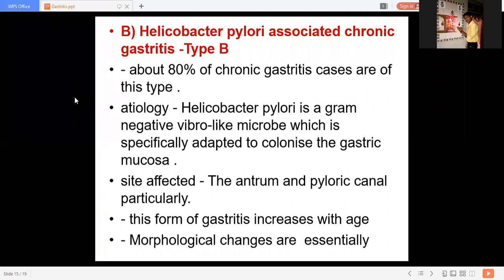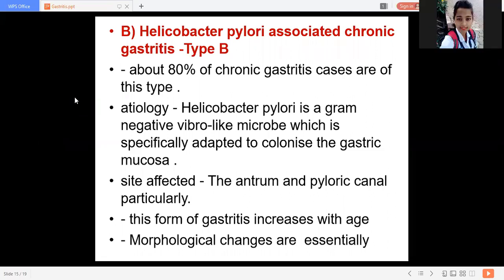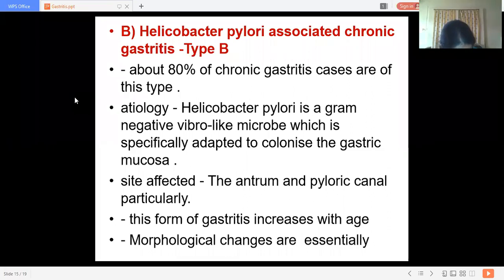Yes, it creates urease, which converts urea into ammonia. So Helicobacter pylori releases urease, and this urease converts urea into ammonia. Where is this urea present? Yes, where is this urea present?